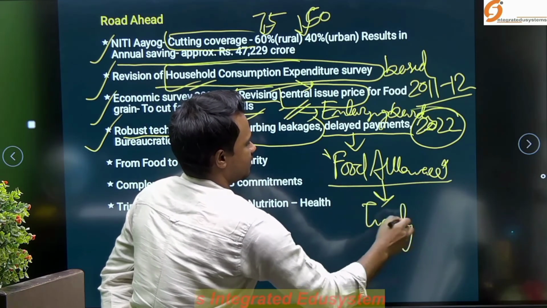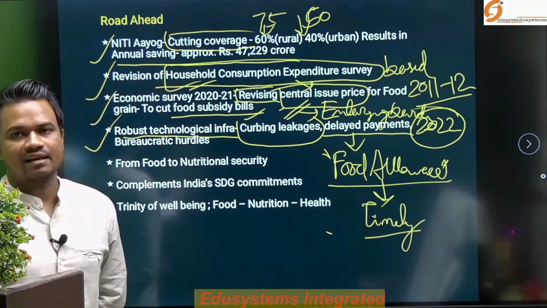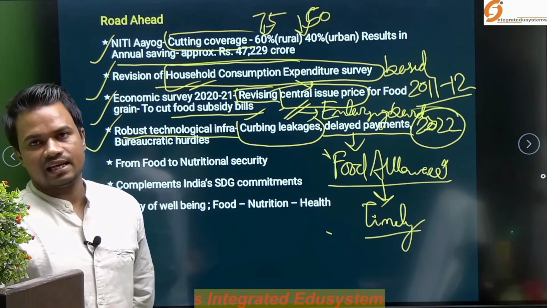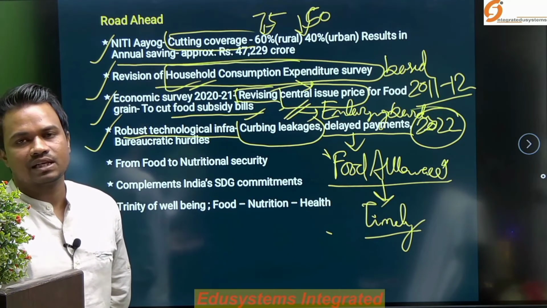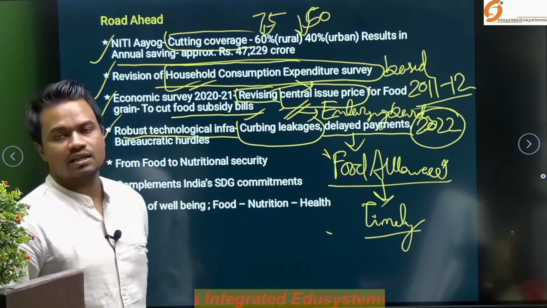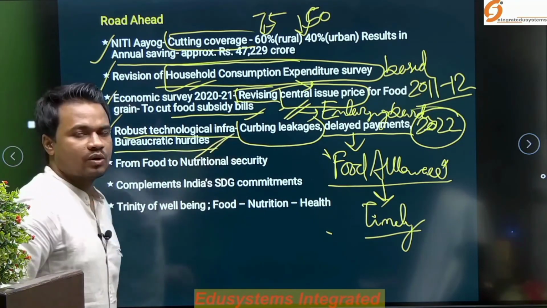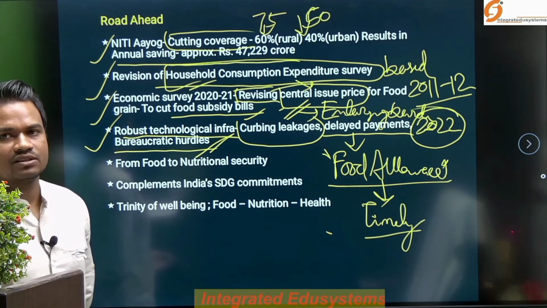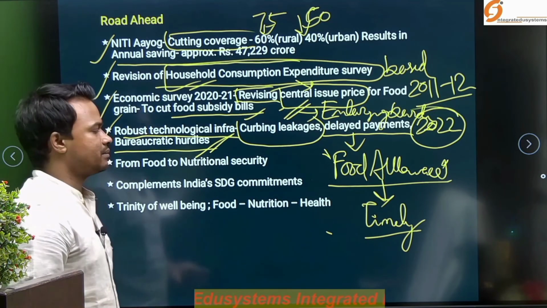This is equally important, because if they are already delayed for the entitlement and thereafter the food allowance is again delayed and paid to that particular beneficiary, then it is again an issue for the success of this NFSA. And on bureaucratic hurdles, again coordination is important, and we should look for some better alternatives in case of any issues arising between two different bodies or two different departments.